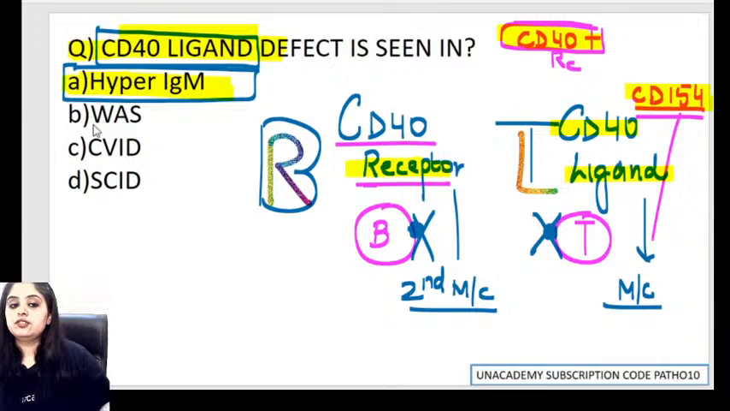And that results in which syndrome? That results in hyper IgM syndrome. So now when you look at a question, there are two very simple points.